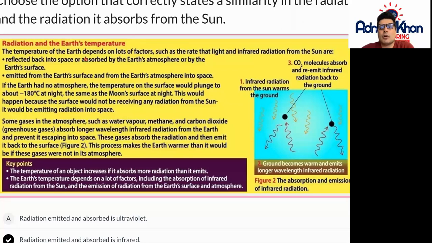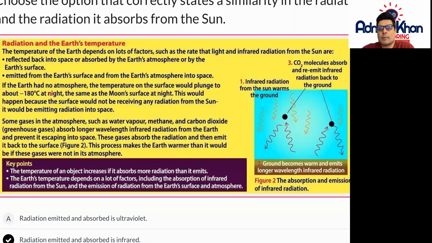The temperature of the Earth depends on lots of factors, such as the rate that light and infrared radiation from the sun are reflected back into space or absorbed by the Earth's atmosphere or by the Earth's surface. Also, a second factor is emission from the Earth's surface and from the Earth's atmosphere back into space.